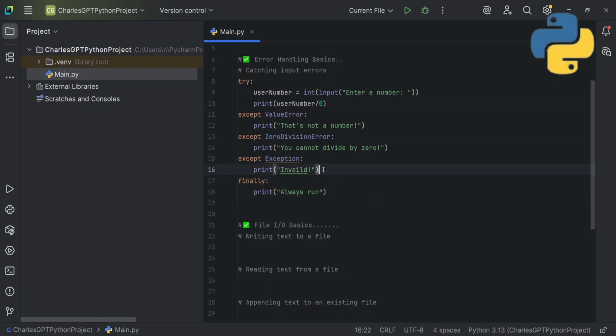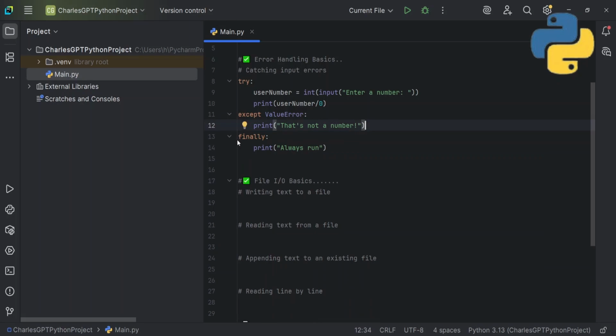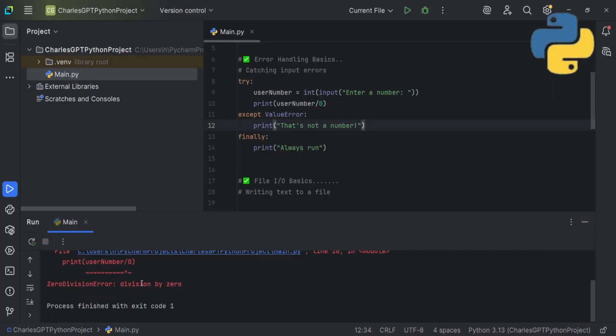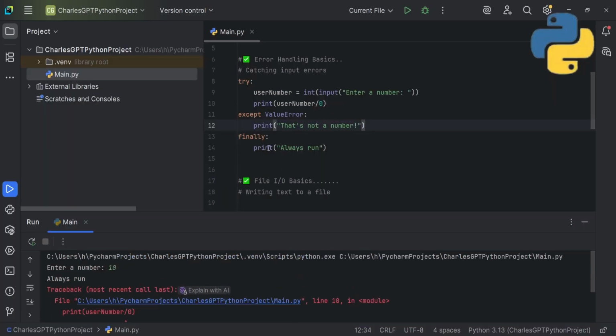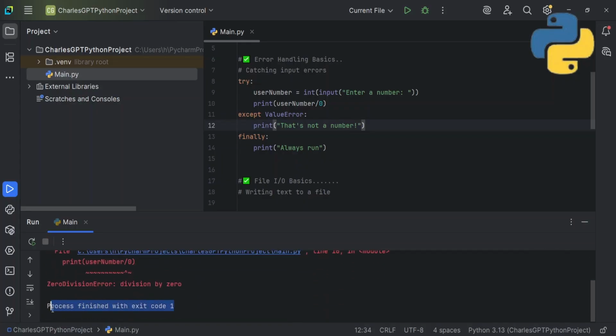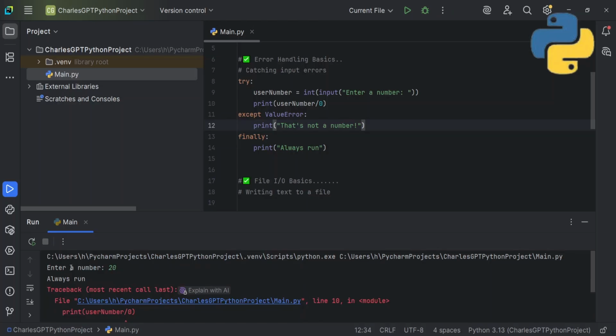Okay, let's say I do not handle the division by zero error or any exception like this. If I run this program, enter a number, and I say 10, it gives an error, but it still gives us our finally output that always runs. No matter what, our finally block always runs, and it exited with code 1. If I run this again so you understand it better, and I say 20, you see it always gives "always run." So finally always runs even if we didn't handle the exception. It's very good practice for closing files and other things.